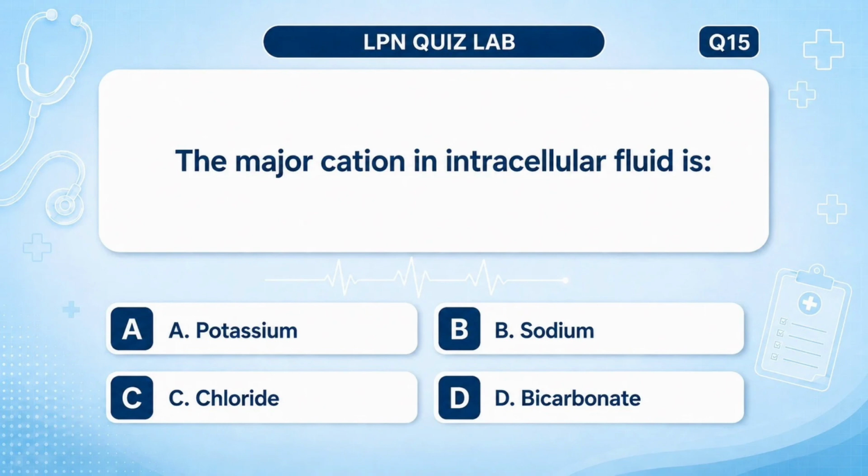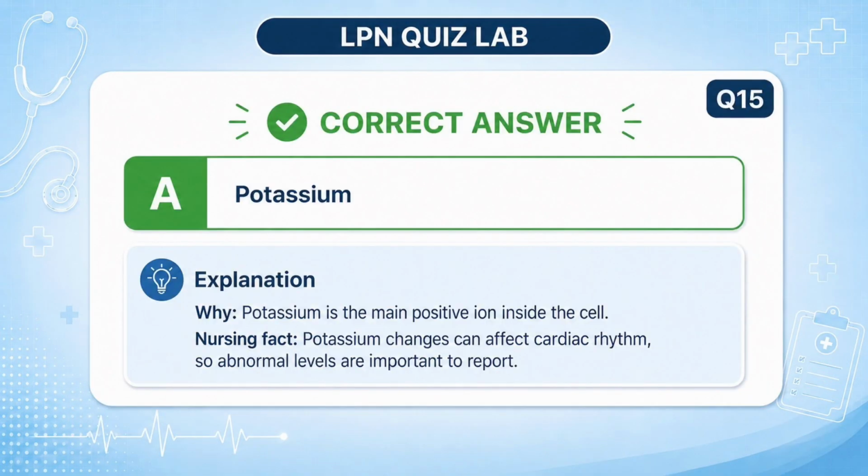The major cation in intracellular fluid is A. Potassium, B. Sodium, C. Chloride, D. Bicarbonate. Answer: A. Potassium. Why? Potassium is the main positive ion inside the cell. Nursing fact: potassium changes can affect cardiac rhythm, so abnormal levels are important to report.